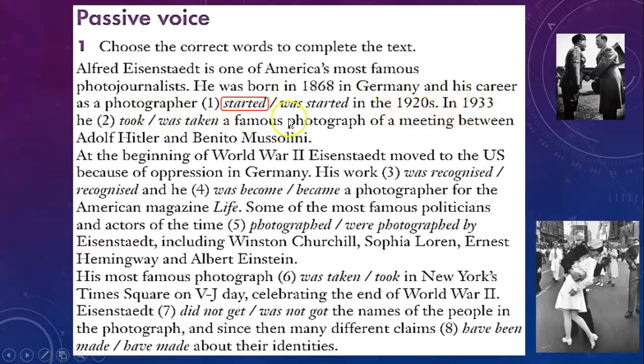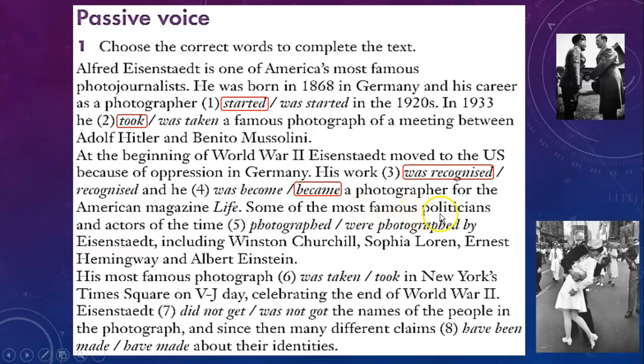In 1933, he took a famous photograph of a meeting between Adolf Hitler and Benito Mussolini. At the beginning of World War II, Eisenstadt moved to the U.S. because of the oppression in Germany. His work was recognized, and he became a photographer for the American magazine Life.